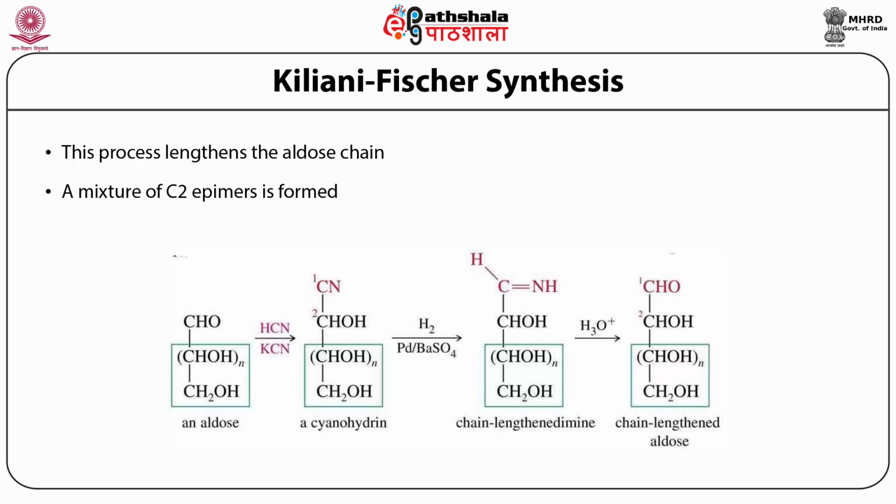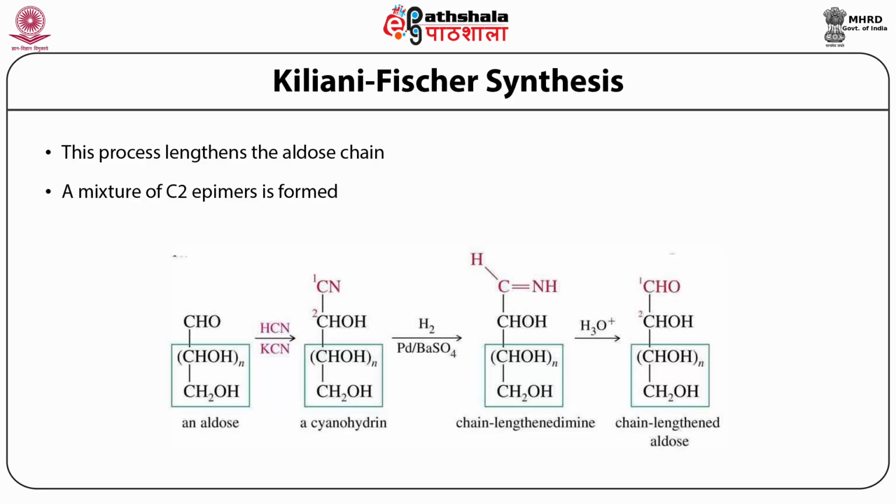In this method, the cyanohydrins are first converted to imines by using a partially deactivated palladium on barium sulfate catalyst, so that the imines will not be further reduced to amines. Instead, the imines can then be hydrolyzed to give rise to aldoses.